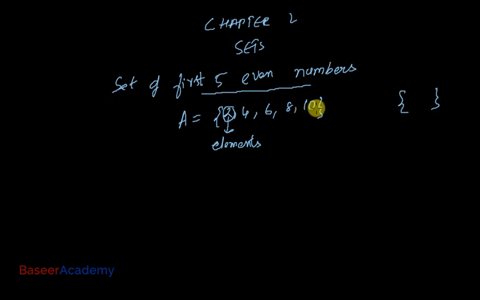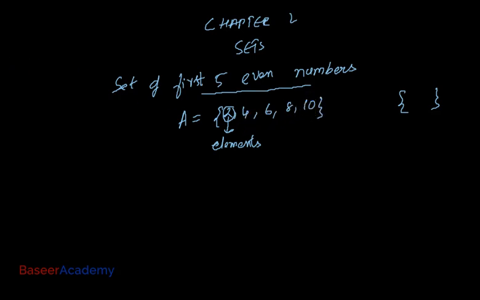So you can say that a set is a collection of well-defined objects, or you can also say that a set is a collection of things that follow a certain rule. The rule that I am using here is I'm going to fill out only the first 5 even numbers. That's my rule for writing the elements of this set.